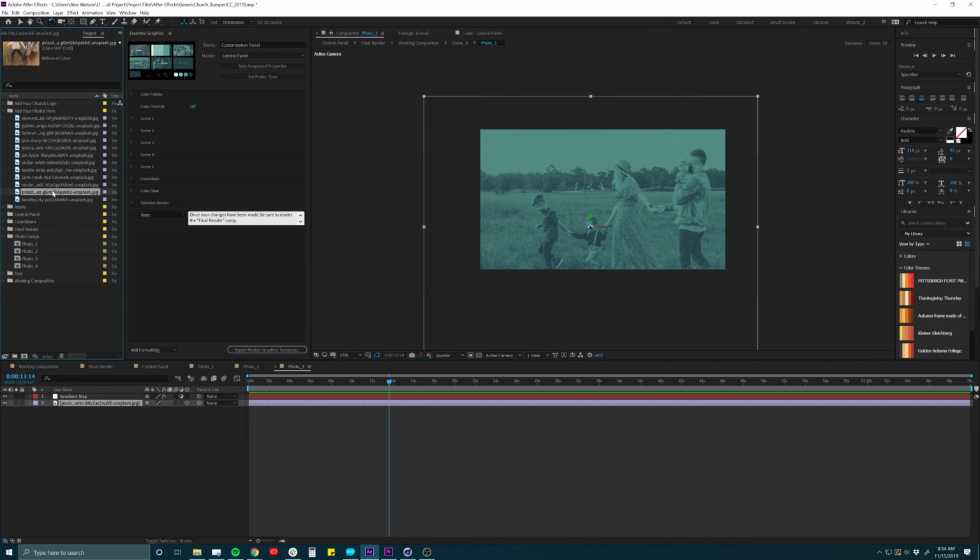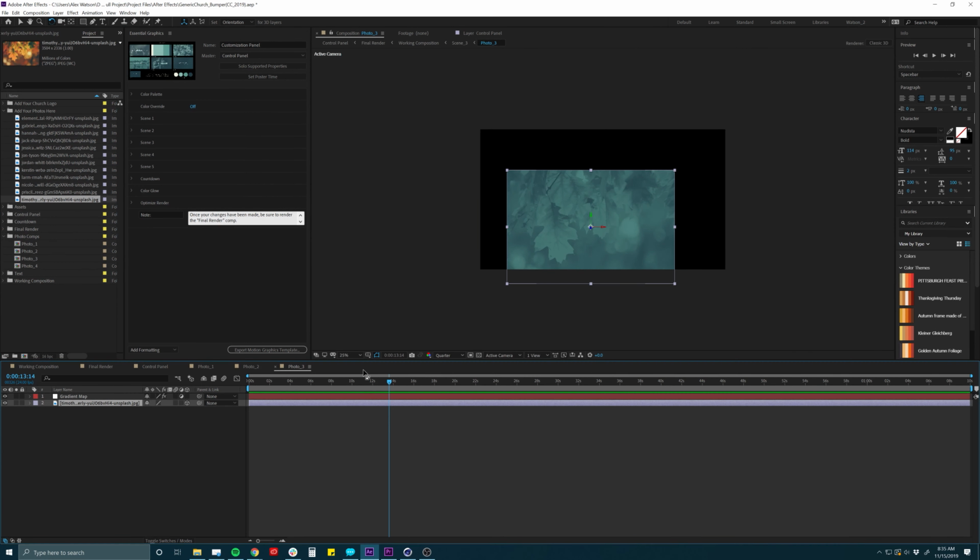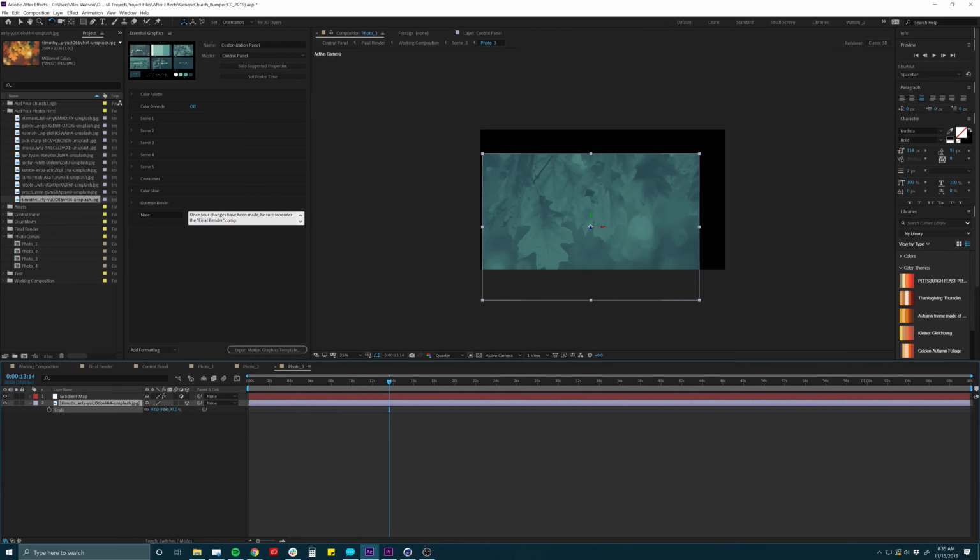We'll replace this one maybe with these leaves here. So again, I click on the photo, click on my new photo. They're both highlighted. I hold down Option, click, drag it down to the timeline, and let go. And there we go. So again, I need to move this around.